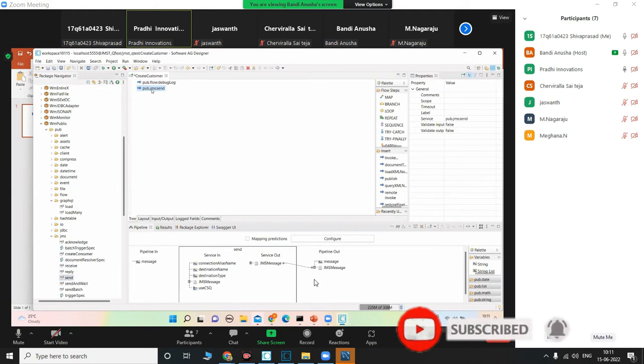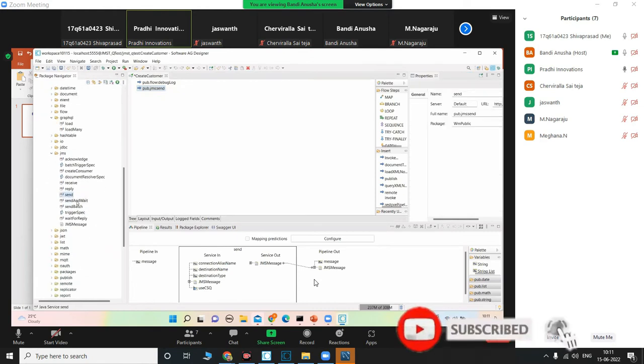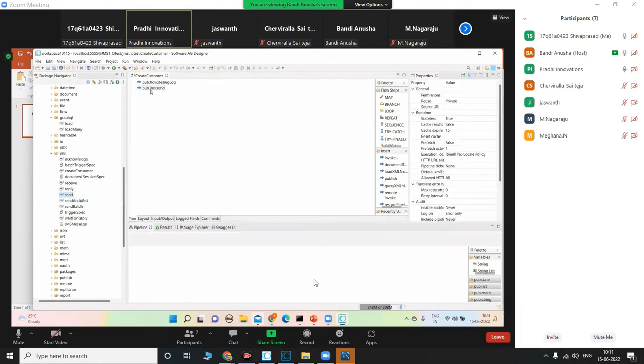When I use send, I'm not waiting for any response from the receiver. If I want a response from my receiver, I will use send and wait. But now I will use send message.